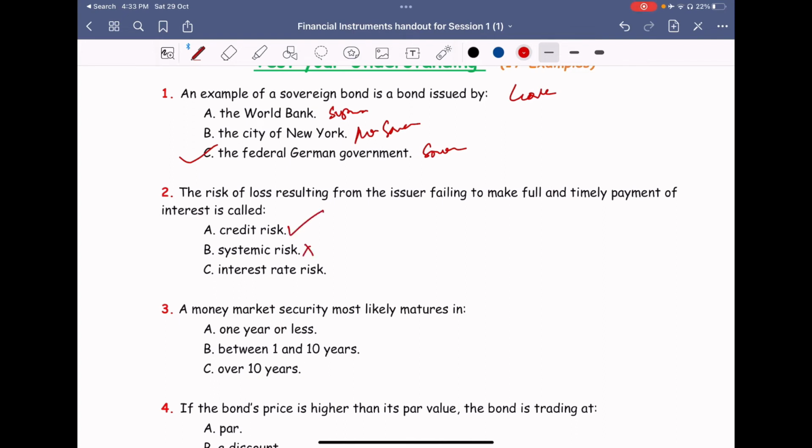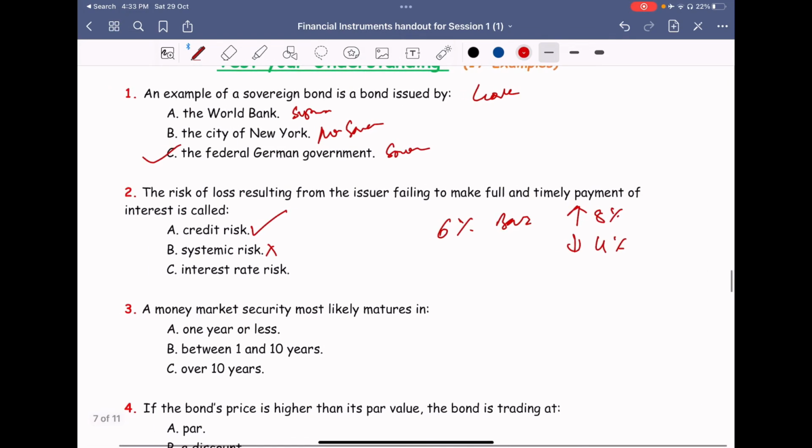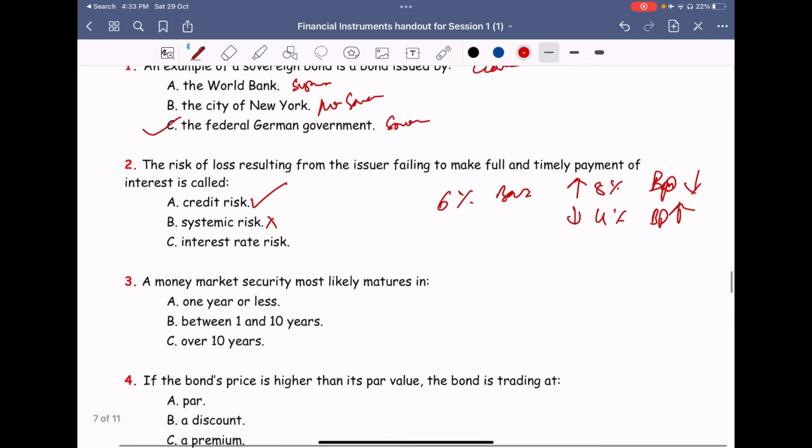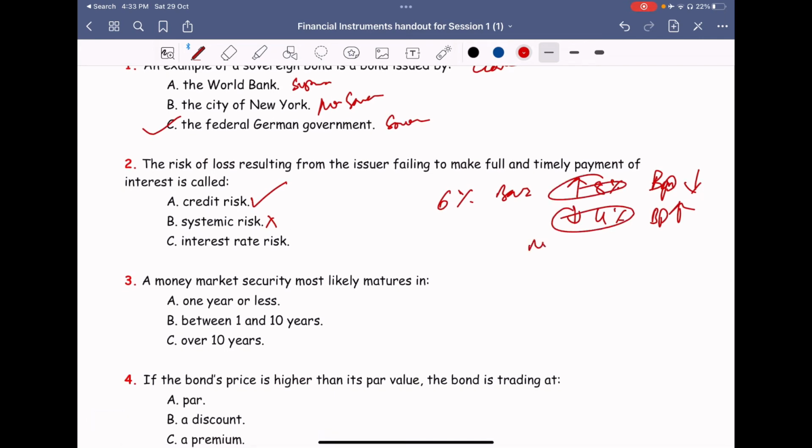Systematic risk, we can see it later if time permits. Interest rate risk is the change. We have seen the example, right? 6% interest is your bond. What if the market goes to 8%? If the market goes to 4%? If the market goes to 8%, people outside are getting more than your bond, so obviously your bond price will fall down. If market rates are now 4% only and you are already getting 6%, your income is more valuable, so your bond price will go up. That is called interest rate risk: change in the market interest rates compared to your bond interest rate.